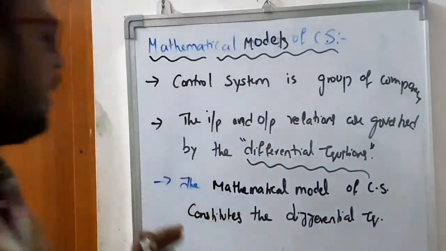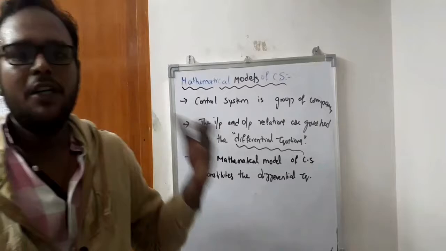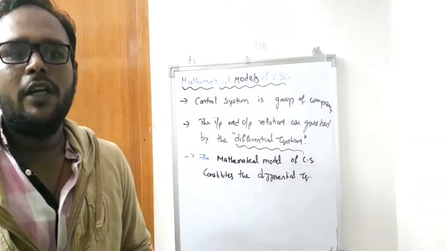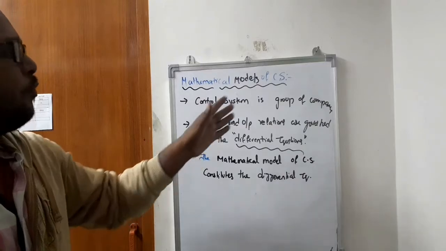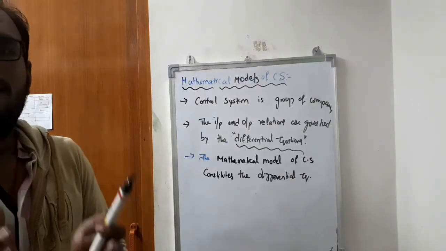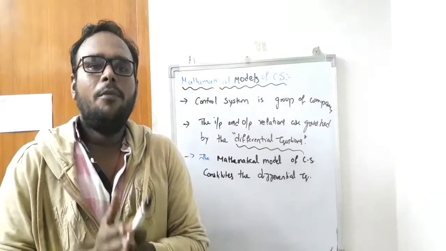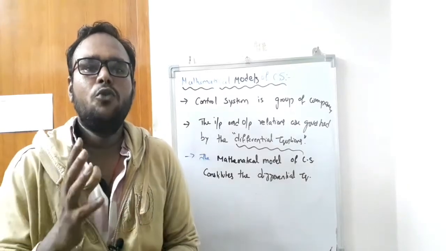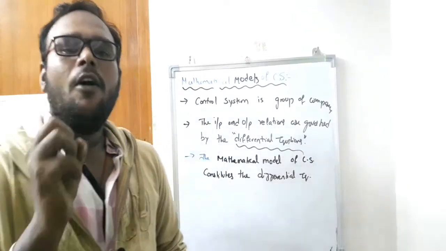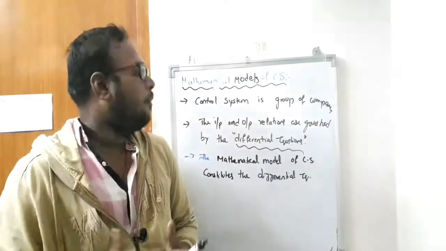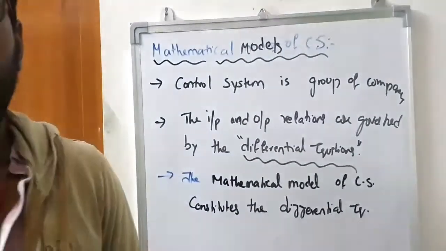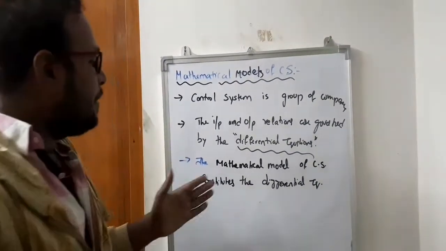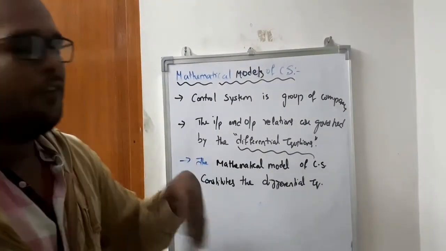So from these three points we can know that a control system is a group of components, a group of physical objects connected together to conduct an objective. The input and output relations are governed by the differential equations, and the mathematical model of a control system constitutes the differential equations.